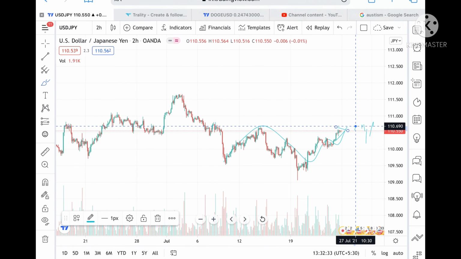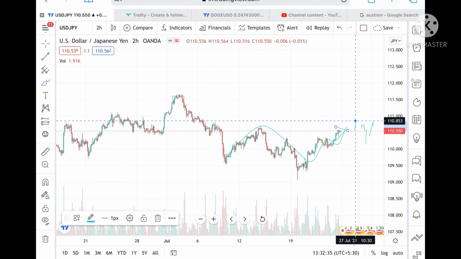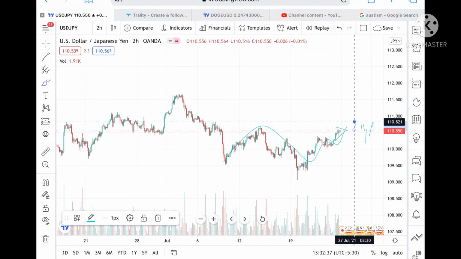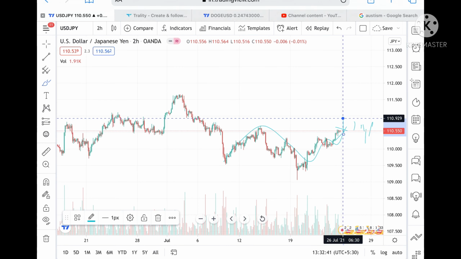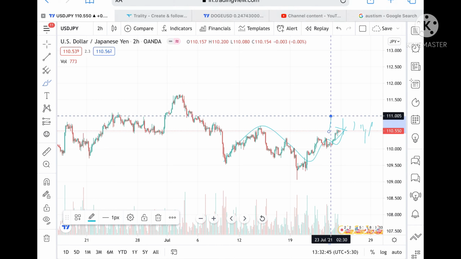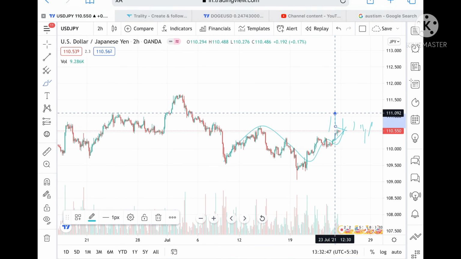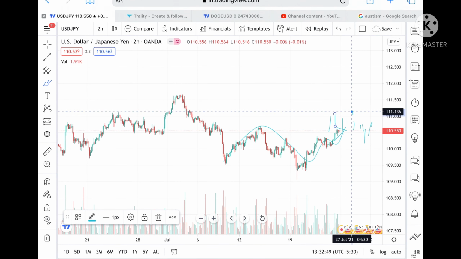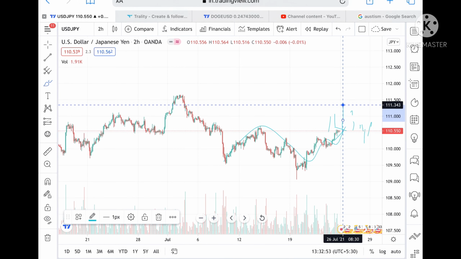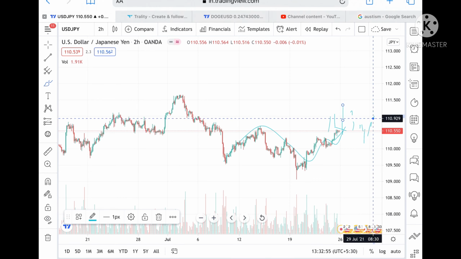of 110.821, and from there it can touch a level of 110.929, and if it goes above that level, then we can see a level of 111.092, and from there we can see a level of 111.125, and from there we can see a level of 111.343. Suppose it didn't sustain this level, and if it goes below a level of 110.494, which is